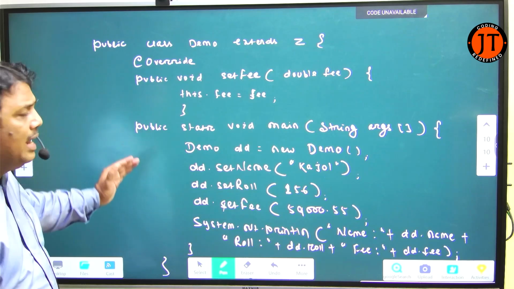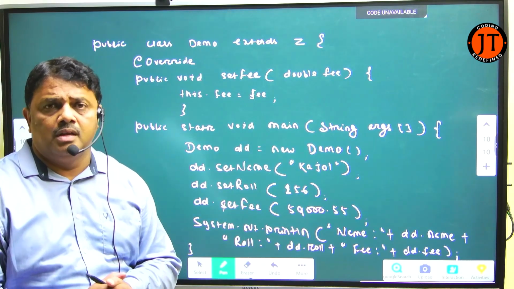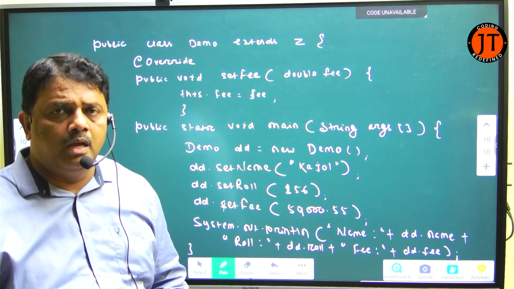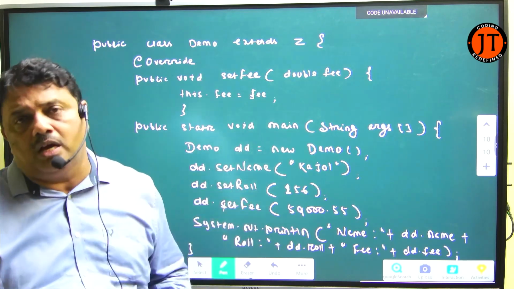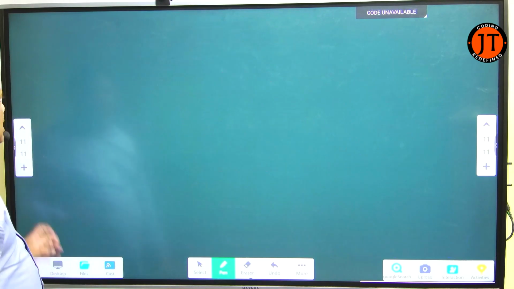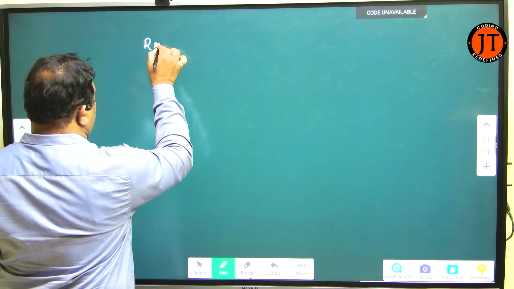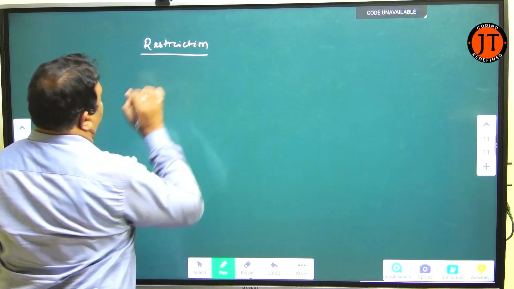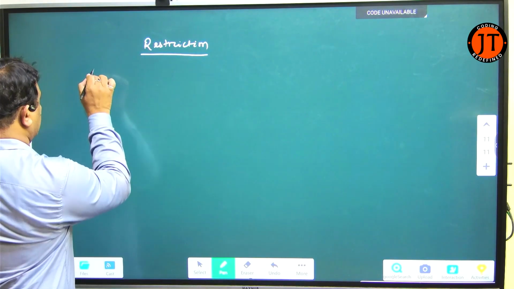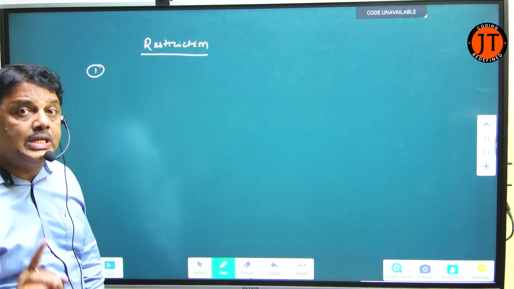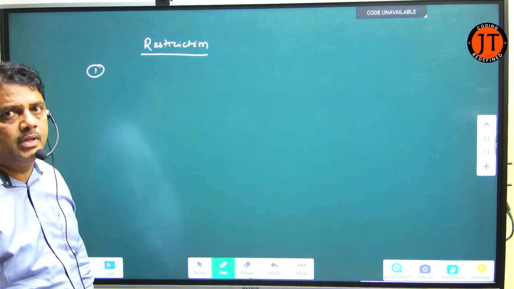It is a simple elaboration of the abstract method and abstract class. But there are some restrictions of the abstract class. What are the restrictions? The first point you have to understand: an abstract class cannot be instantiated. That is the first restriction.